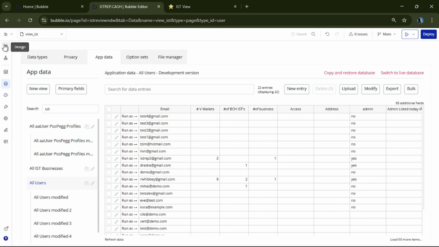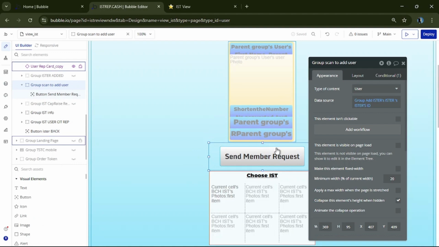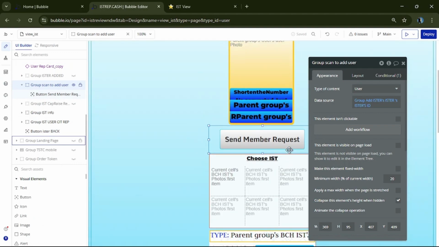Well, hold on, that's wrong. This page will pop up, and you see it says send member request. You actually have to press that button after looking at their profile, because of security and spam. We grew up with it, we've got to mitigate it. These are my processes for mitigating it.